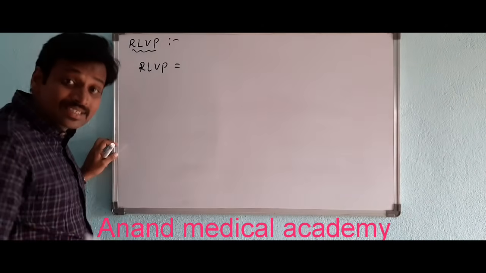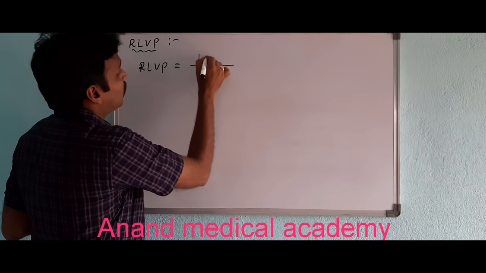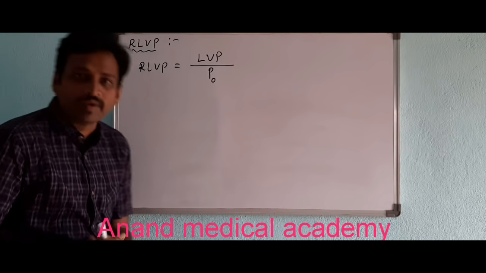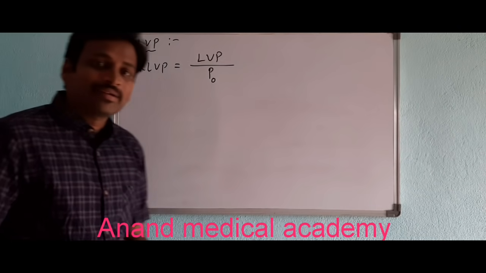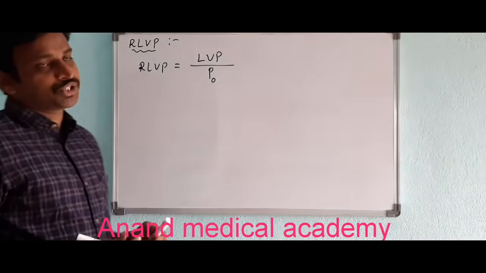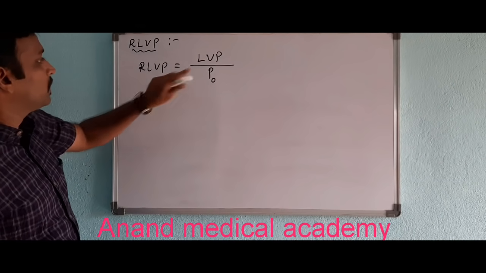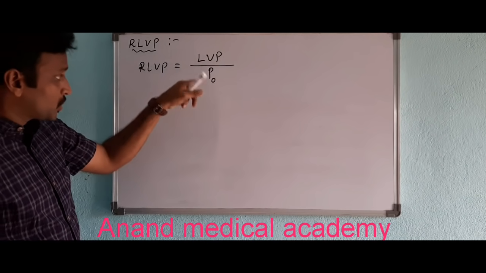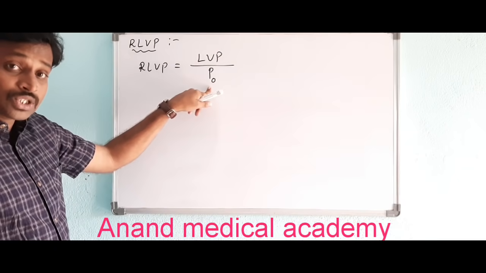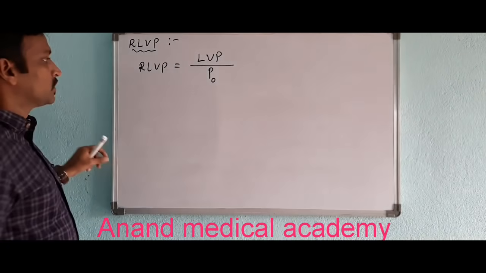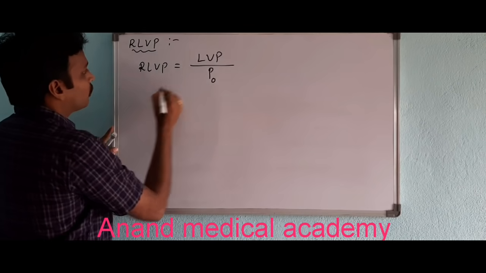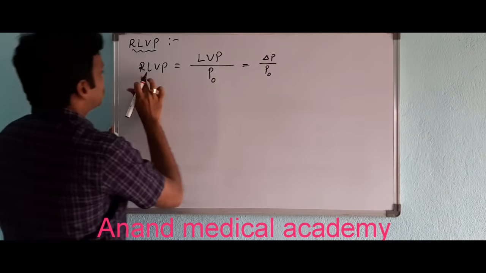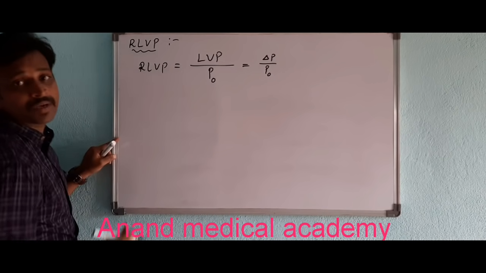RLVP is the ratio of lowering of vapor pressure to the vapor pressure of pure solvent. That is exactly relative lowering of vapor pressure. So how can you write relative lowering of vapor pressure? You can write it as delta P by P naught.